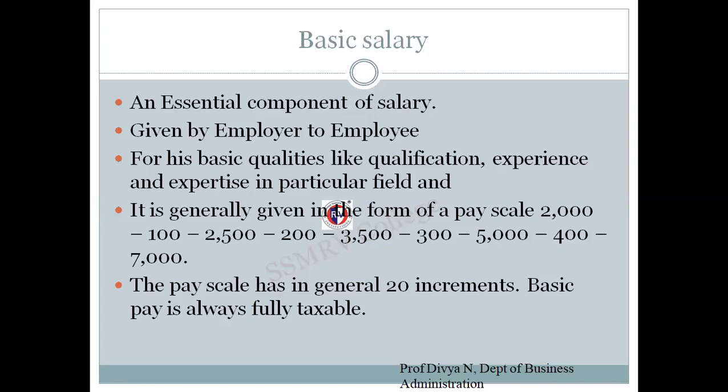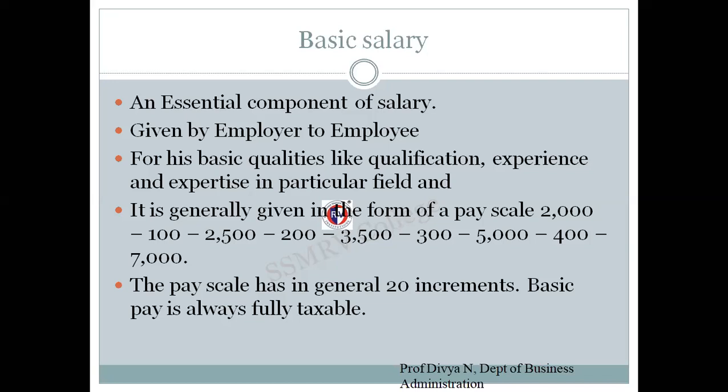If you can see the fourth point, we have some numbers. So what is this pay scale? Pay scale is nothing but a sequence that tells us what is the next increment of a particular employee and when the increment will happen. So pay scale tells about the increment scale: when will the increment happen, and how much will the increment be? To begin with, the basic salary of the employee mentioned in that fourth point is 2000 rupees. Periodically, he will have an increment of 100 rupees. They have not mentioned the period over there. We'll assume it as quarterly or half yearly. So every half yearly, he will be paid 100 rupees.